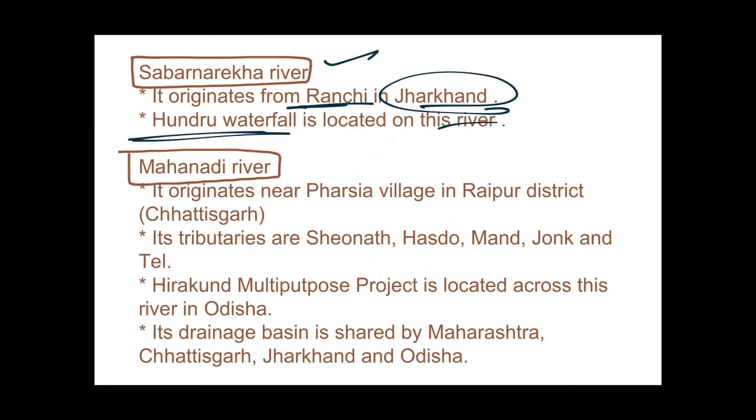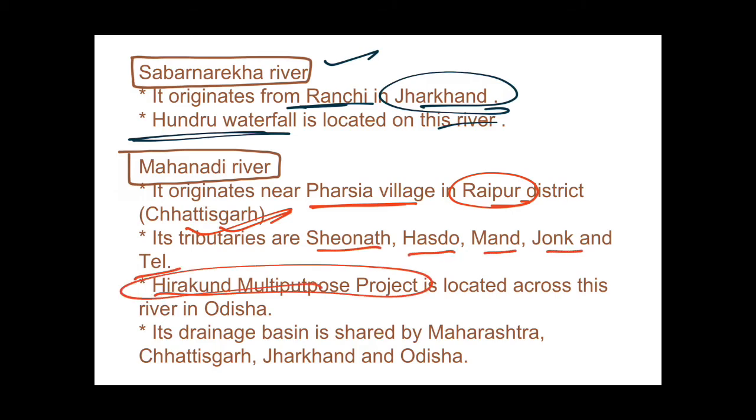Okay. Now we see this major river, Mahanadi River. It originates near Farsia village in Raipur district in Chhattisgarh. Its tributaries are Shionath, Hasdo, Man, Jonk and Tel. Hirakund multi-purpose project is located across this river in Odisha, and its drainage basin is shared by Maharashtra, Chhattisgarh, Jharkhand and Odisha. So we will see this in the map.